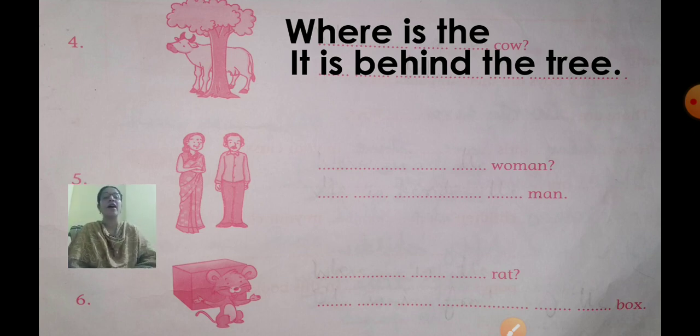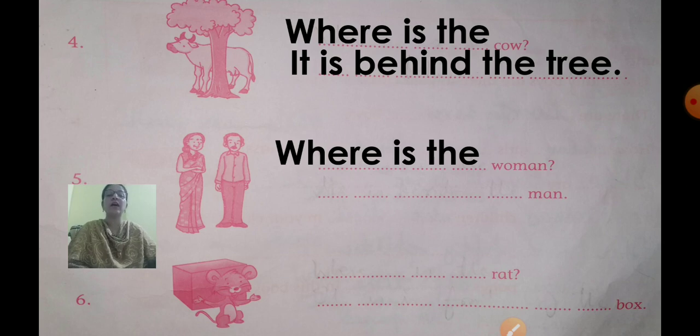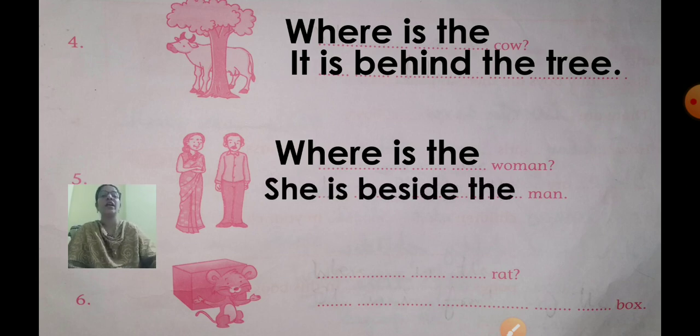Next one, number 5. Now here we have to write the first question. Dash dash dash woman. Okay. Where is the woman? Answer. Now woman means girl, no? Lady, she is. So what will you write? She. She is beside the man. Where is the woman? She is beside the man.